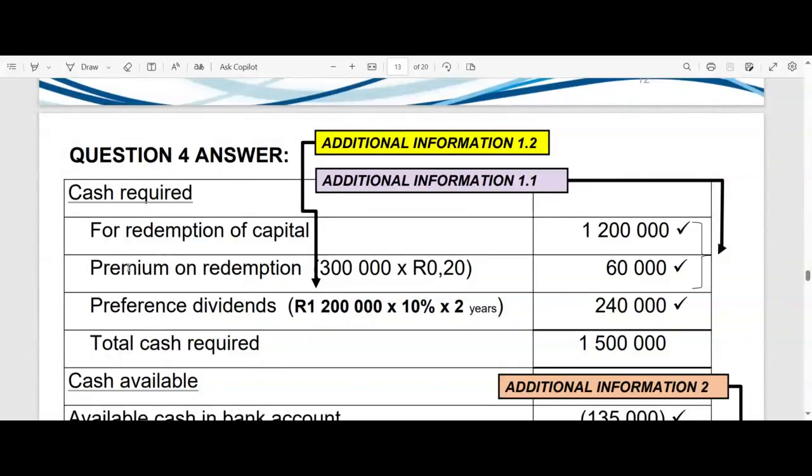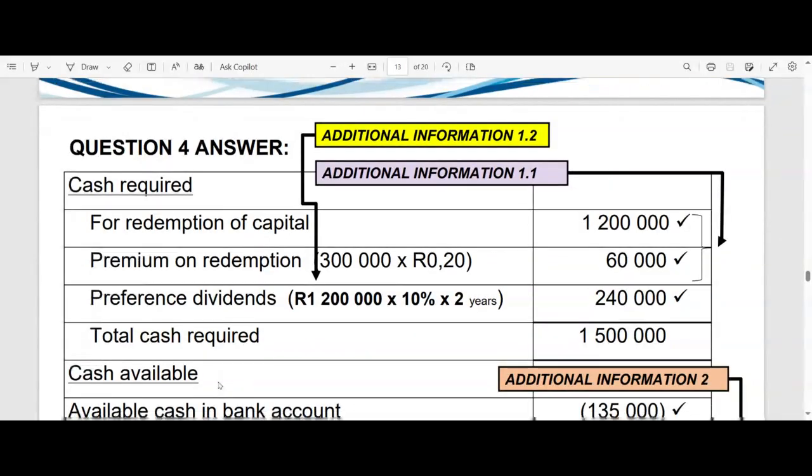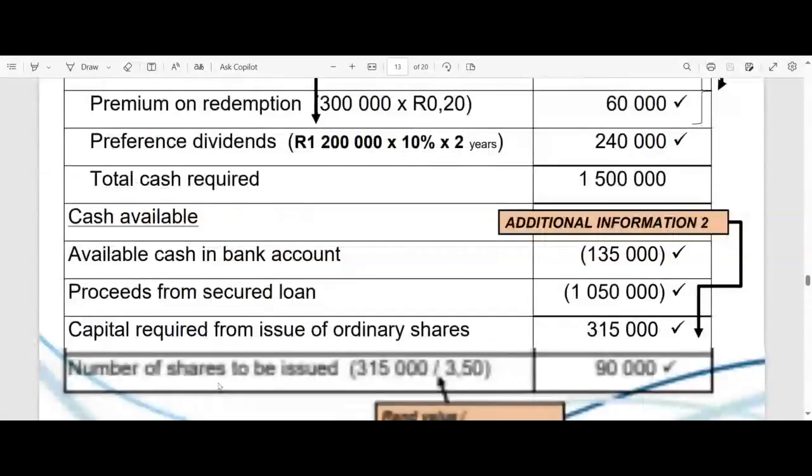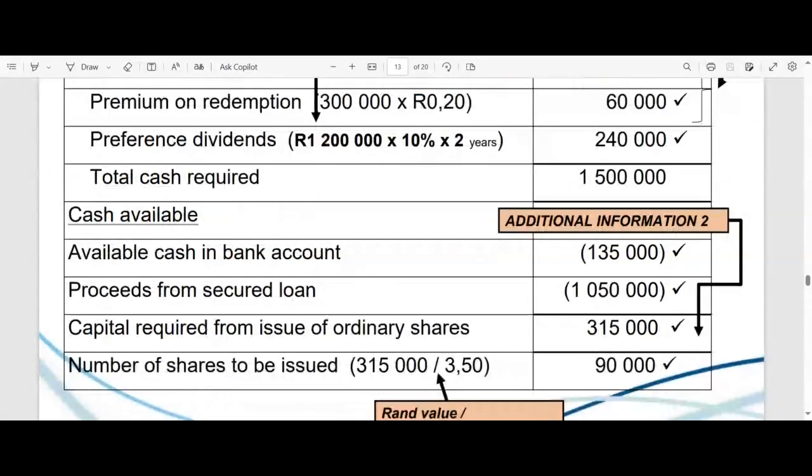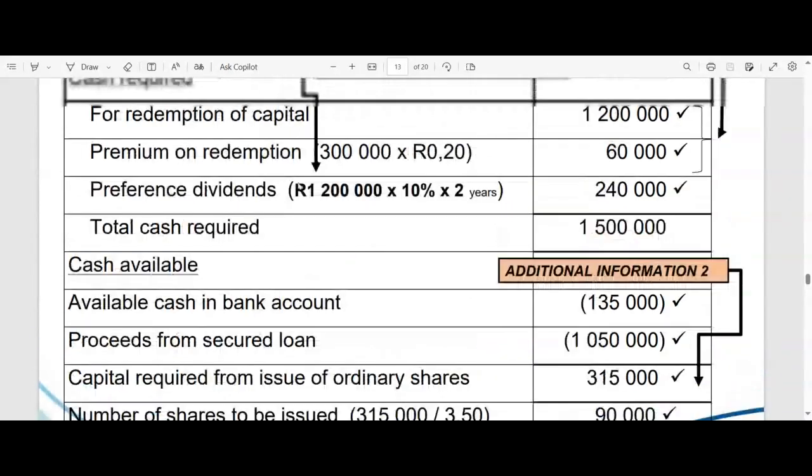And if I have sufficient money, then I don't have to go any further. That's end of story. Whoa, yippee, done. But if I do not have enough money, then we'll have to go and see where we are going to get the money, right? And we've already seen that they are only making 135,000 rands of their money available for this redemption.